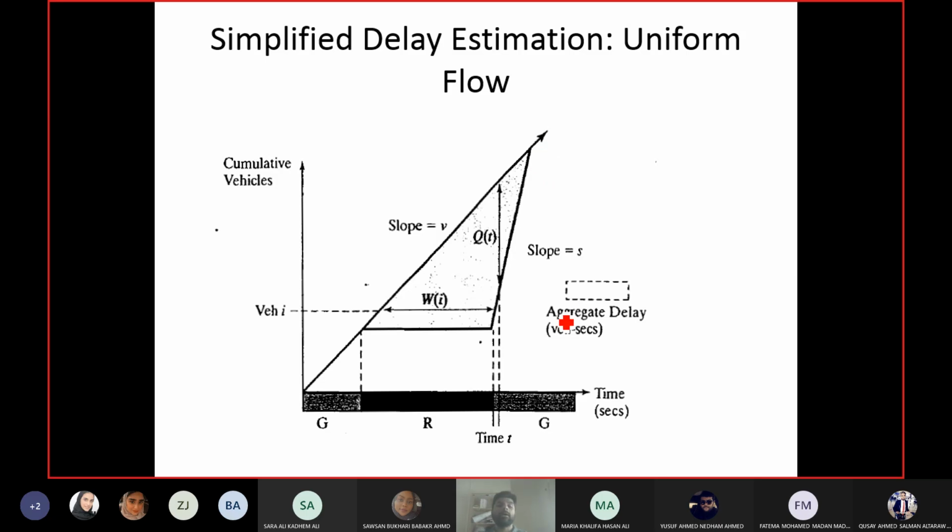Now, if you take the vertical difference between these two lines, it will give you the difference between vehicles arrived and vehicles departed. How many vehicles arrived? This much. How many vehicles departed? This much. So the difference will be the number of vehicles in the queue. Queue means, you know, the line of vehicles, so how many vehicles are in the line? That is the vertical difference between these two lines. If there is no difference, like at this point, that means there is no queue. When the arrival and departure lines meet, there is no queue.